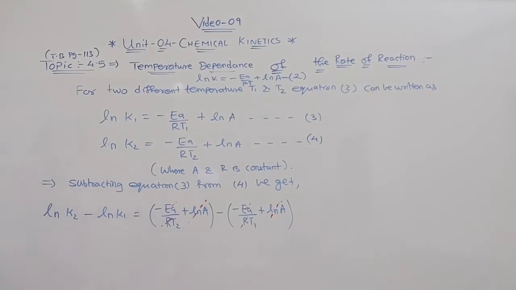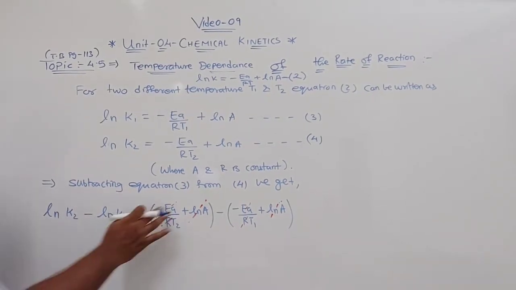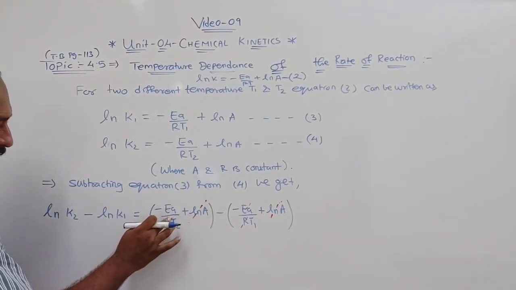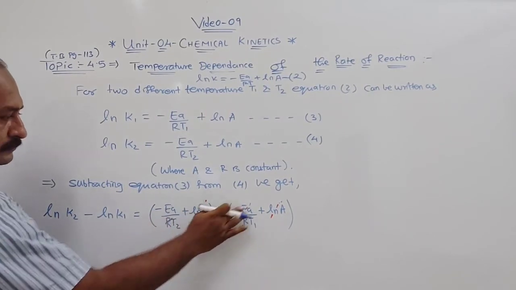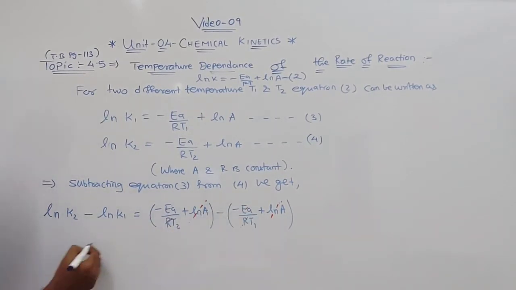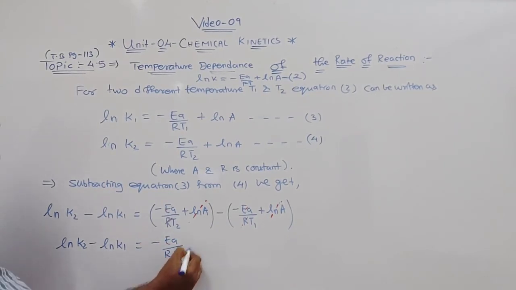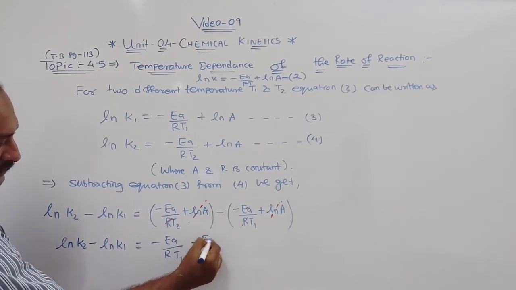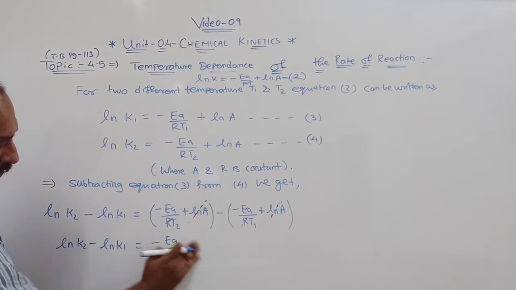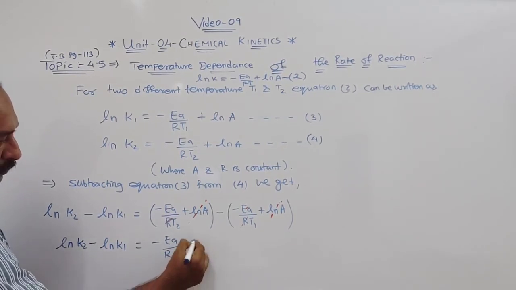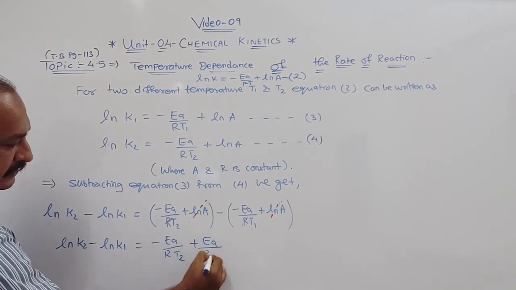So what is remaining, EA by R you can just keep, because we have taken EA as constant. I will just do it in the second step, that is ln K2 minus ln K1 is equal to minus EA by RT1 plus, minus EA, I will take here T2, plus EA by RT1.